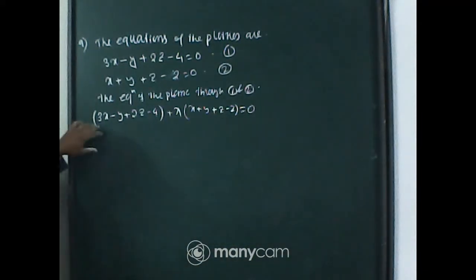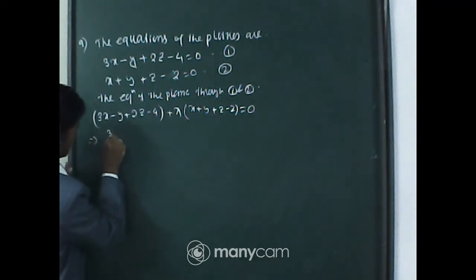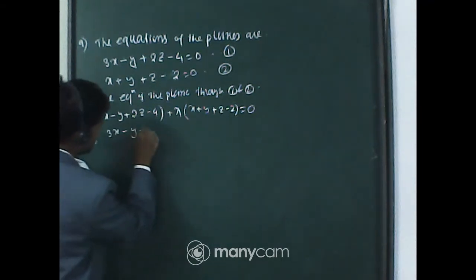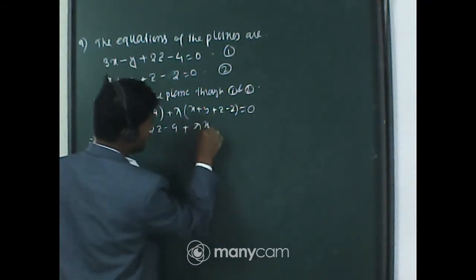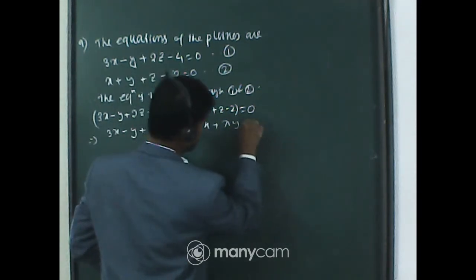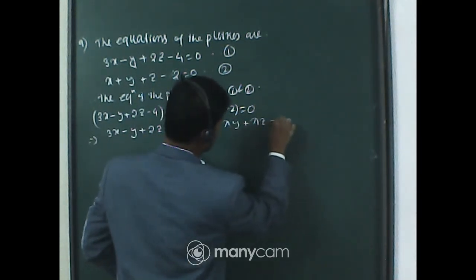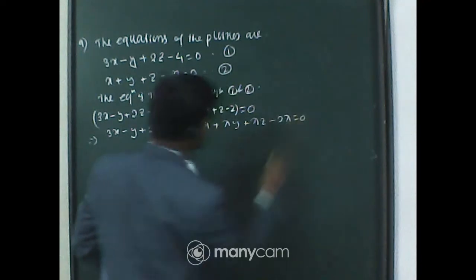So let's try to write the equation in normal form. Okay, so it will be 3x minus y plus 2z minus 4 plus lambda x plus lambda y plus lambda z minus 2 lambda is equal to 0.